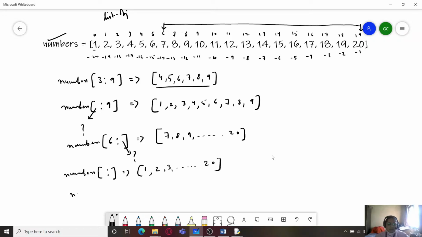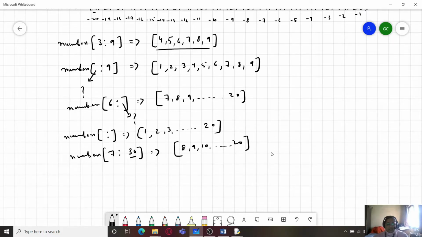And even if I provide anything beyond this limit, like I start from index 7 but I provide the last index as 30, here also it will start from index 7, that is from 8, and it will end at 20 only. Because 30 exceeds the last index, it will end at the last index, that is 19, and the last element will be what? 20.